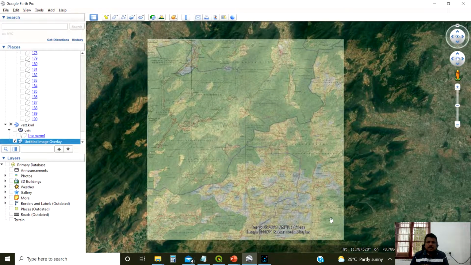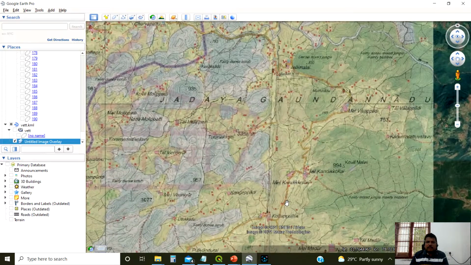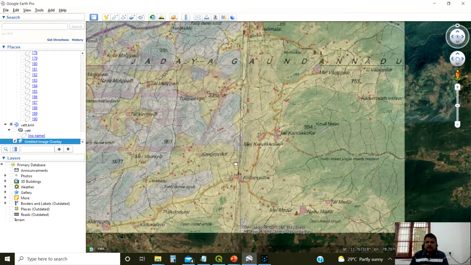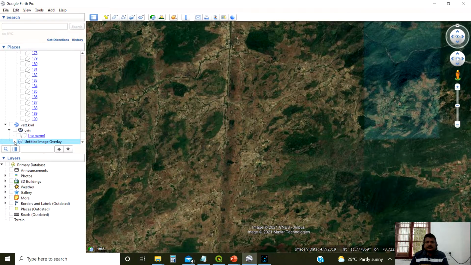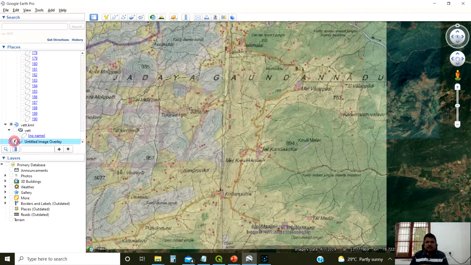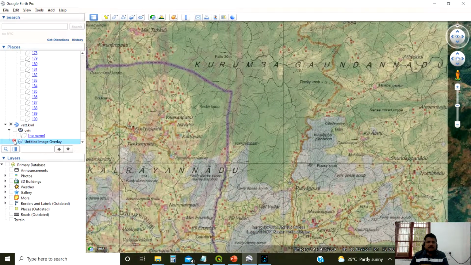You can see I overlaid this topographic sheet over Google, so you can see the background images. You see how accurately it is matching. We can move grid by grid. This grid is matching properly, no issues.